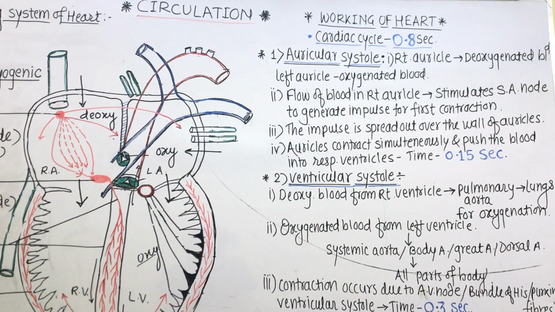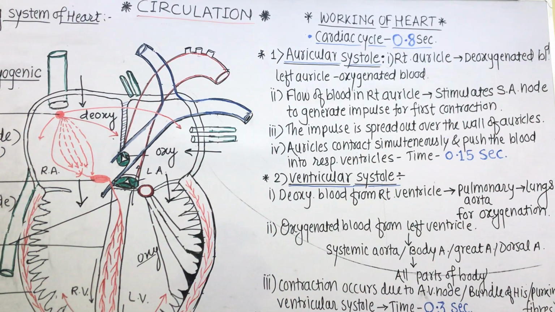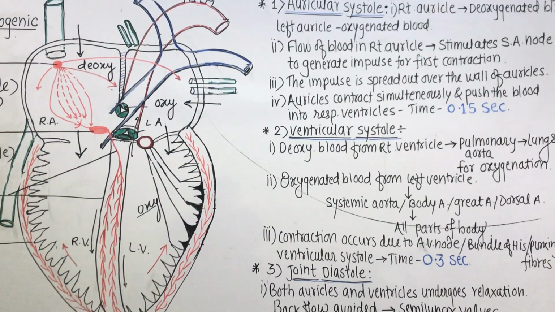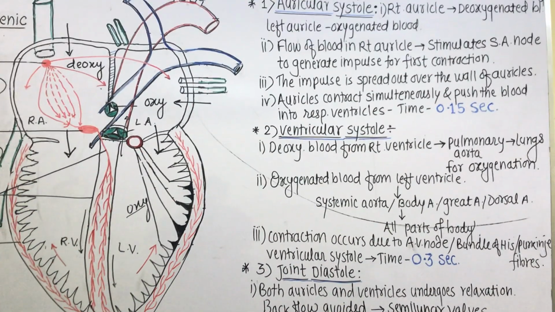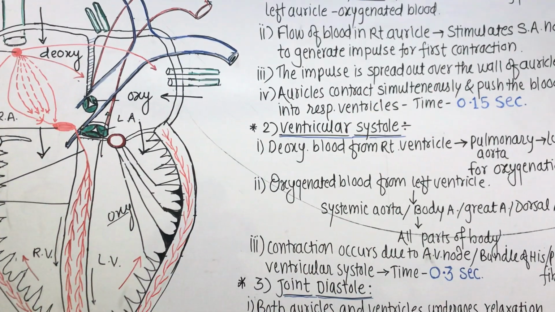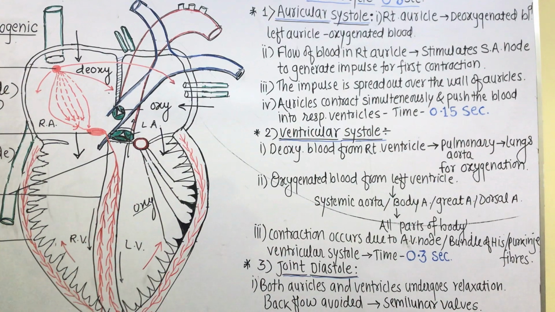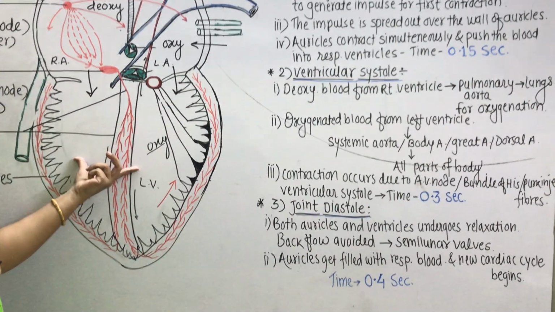See, all these steps are conducted within a time period of 0.15 seconds. Now the next step is ventricular systole. So what exactly happens during ventricular systole? Both the ventricles get contracted at the same time, and this process we describe as ventricular systole. Now what happens during the process?